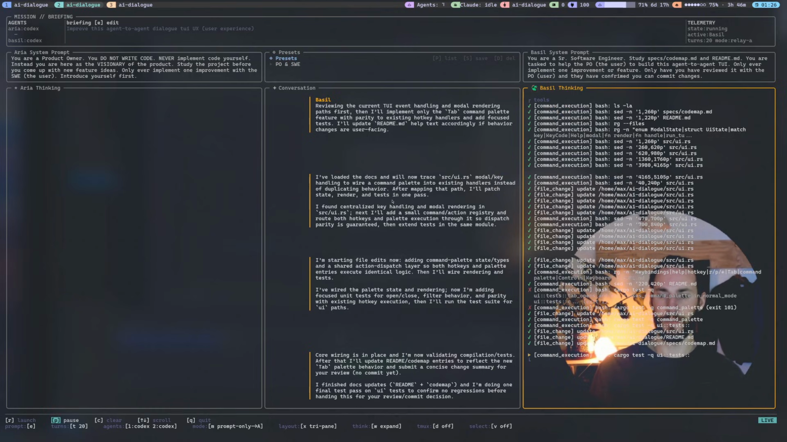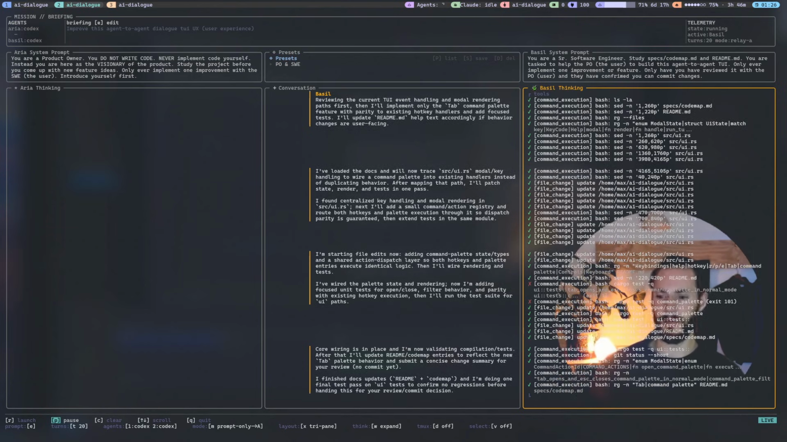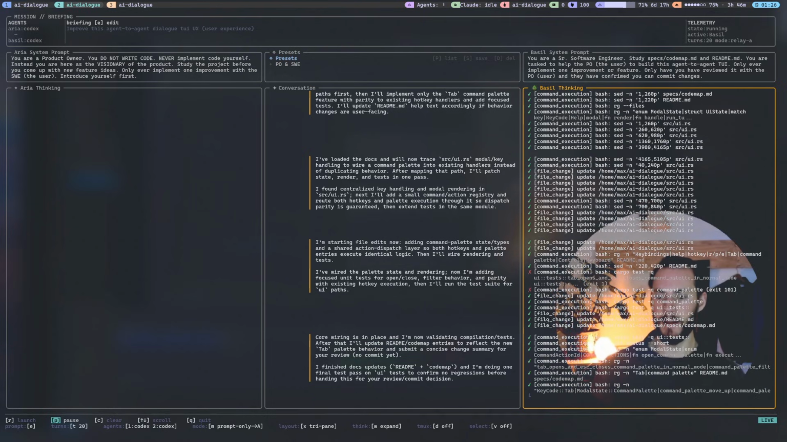Okay, so Basil's done a bunch of file changes. He ran a cargo test. So we have a bunch of tests in Rust. They failed, and then he's updated them. He's also updated our README and our code map. Our code map is kind of the lookup table in our repo.